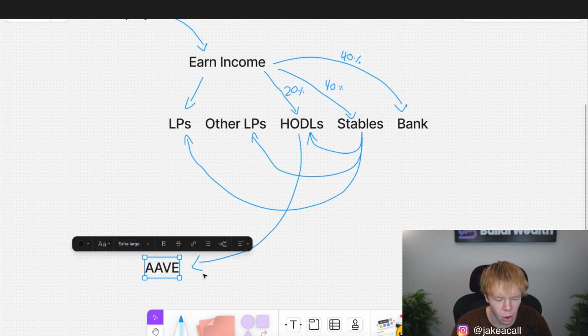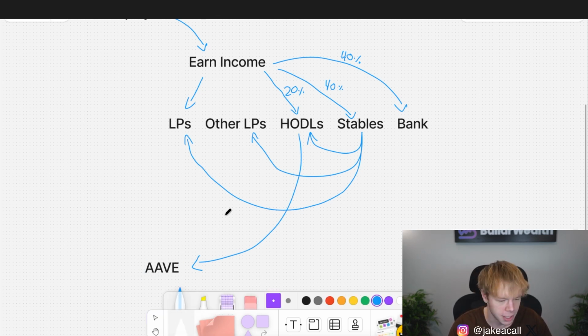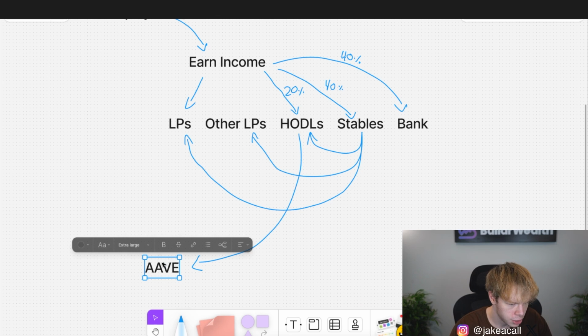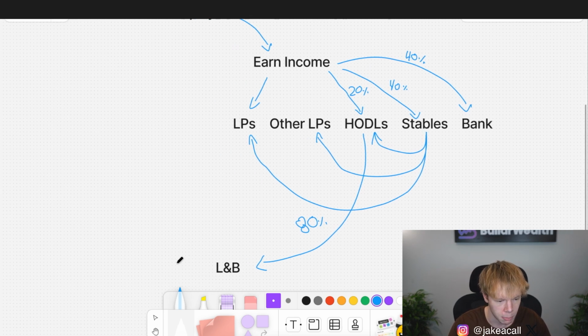Now keep in mind, not all of the HODLs can go over on Aave simply due to the fact that Aave doesn't support all these assets. And I do also have some margin fi. So let's just name this LNB, Lending and Borrowing Platforms. And ultimately 80% of my HODLs are going over here on Lending and Borrowing Platforms. That's because I hold a lot of blue chip assets basically. So 80% of my HODLs are going over here roughly.